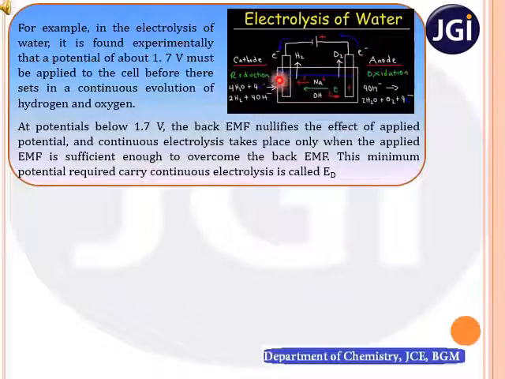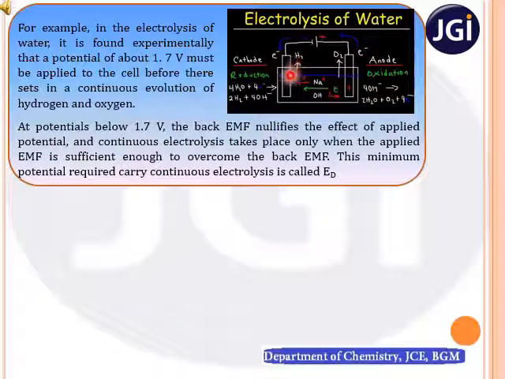Instead of escaping from the electrolytic bath, they get adsorbed onto the electrodes. Thereby, the electrodes are converted into active hydrogen and oxygen gas electrodes. It means earlier these electrodes were inert, now they are active gaseous electrodes. Thereby, they form a secondary cell in the process.